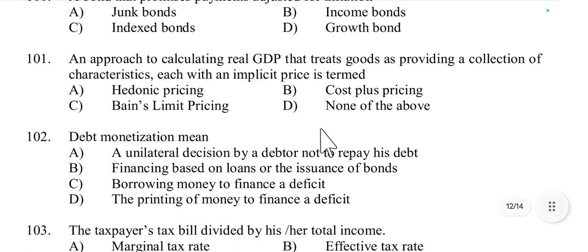Then question number 101, an approach to calculating real GDP that treats goods as providing a collection of characteristics, each with an implicit price, is termed hedonic pricing, cost plus pricing, or limit pricing. It is called hedonic pricing. Option A, hedonic pricing, because hedonic pricing adjusts the value of goods like computers or houses based on their features or characteristics, often using GDP and inflation estimates.